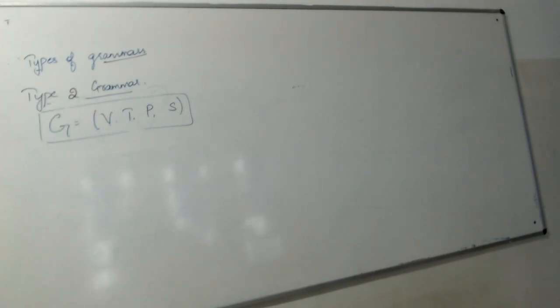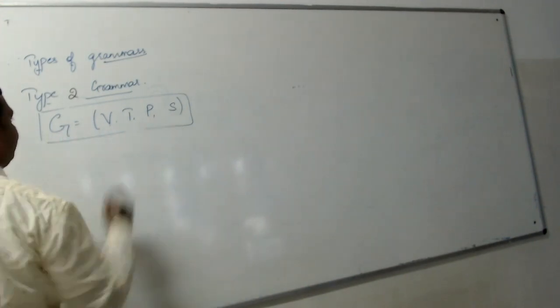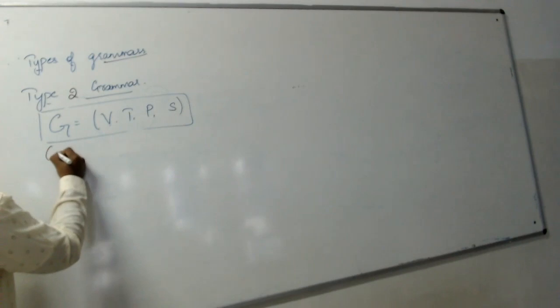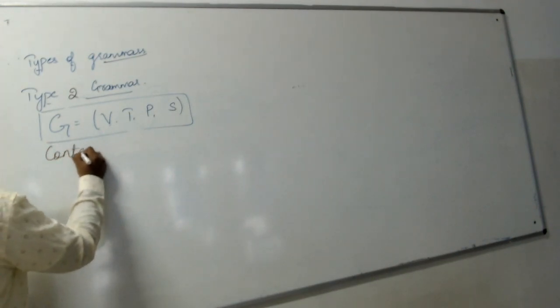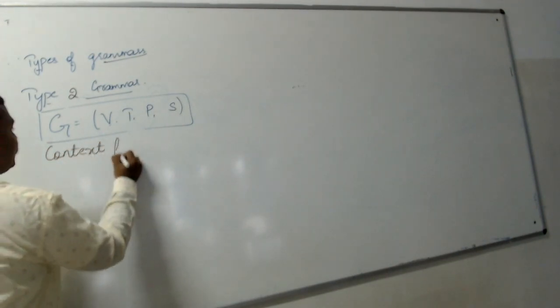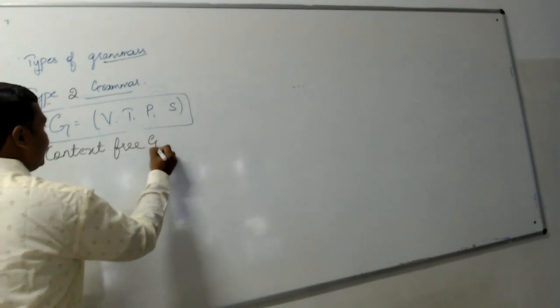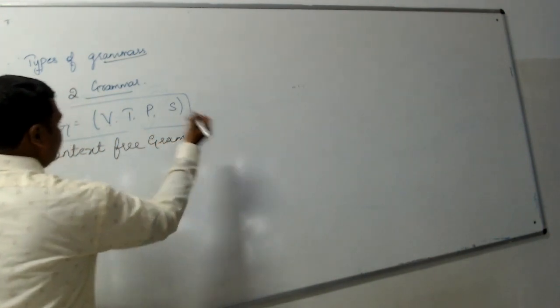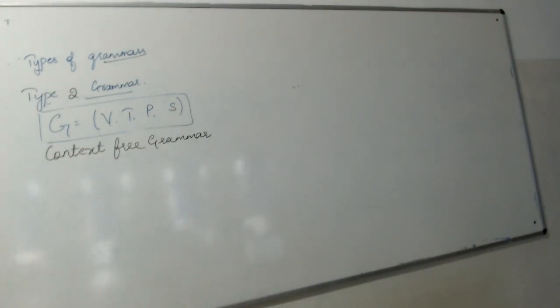Next is type 2 grammar. The type 2 grammar, again a grammar G with a quadruple V, T, P, S, is also called context-free grammar.